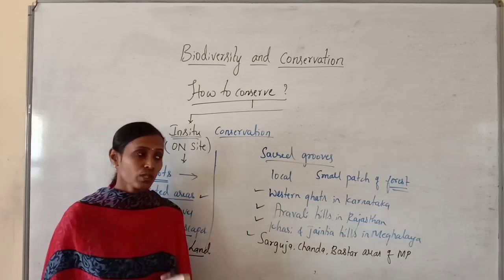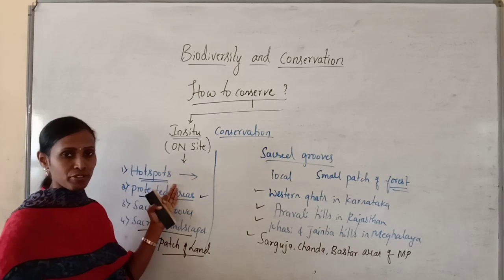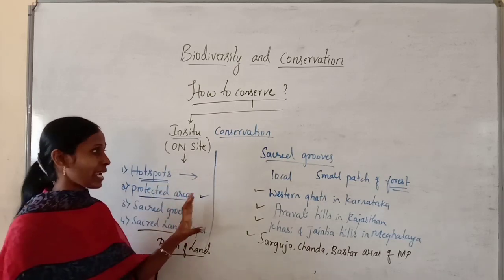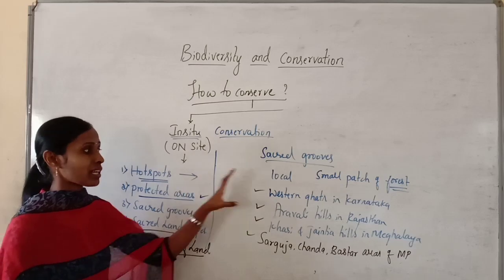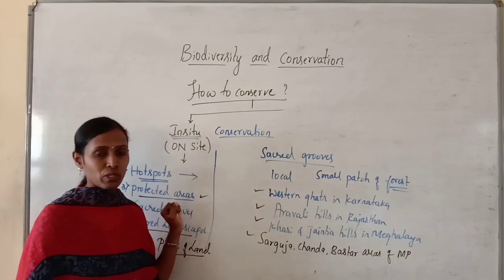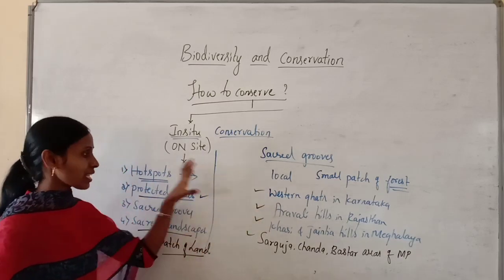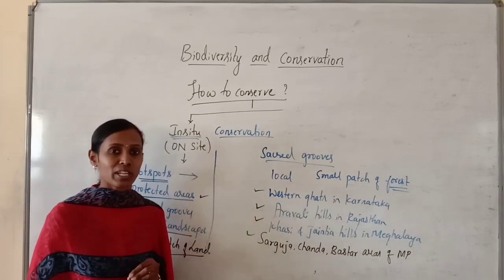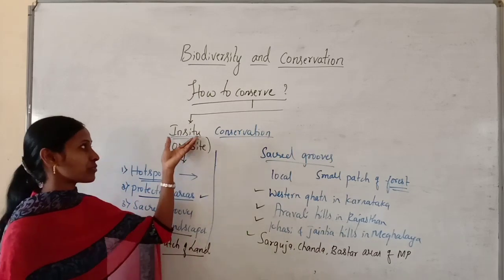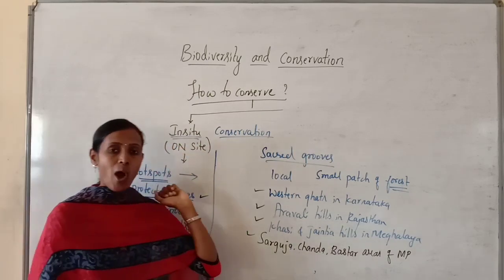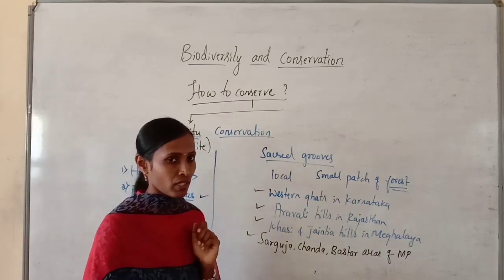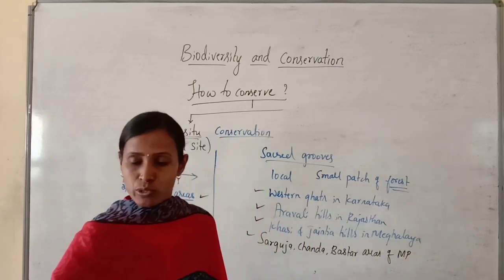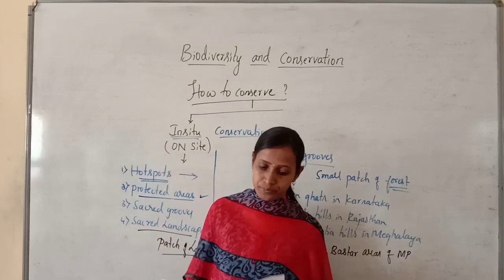So these are about the different methods of in situ conservation. Now you may have an idea about why these are called in situ conservation, because in all these aspects the conservation of species is taking place in its natural habitat. That's why it is referred to as in situ or on-site conservation. So this is about in situ conservation. Now we will discuss few objective questions related to today's class.